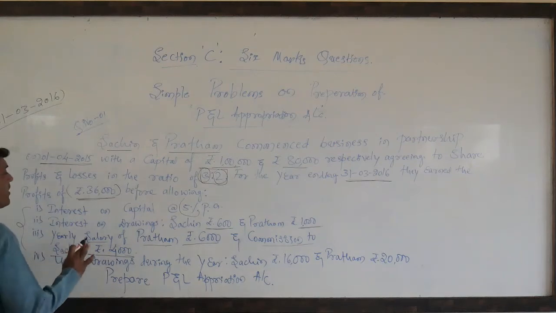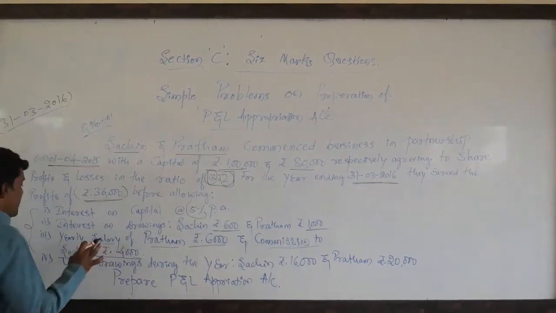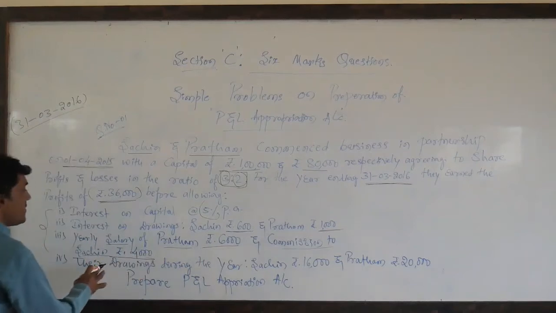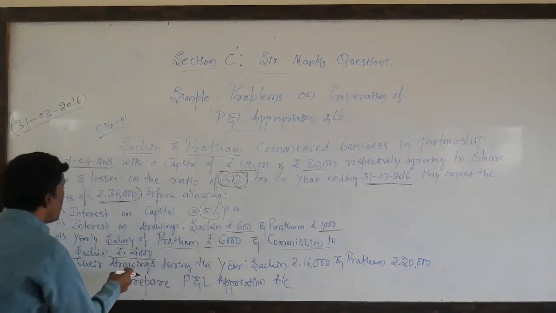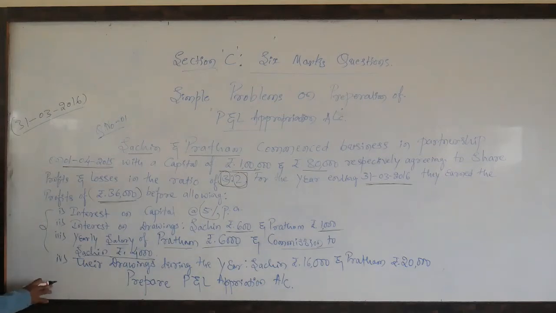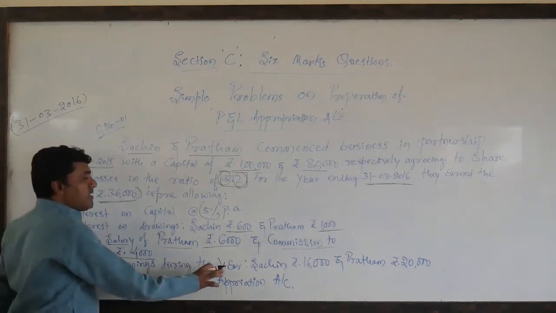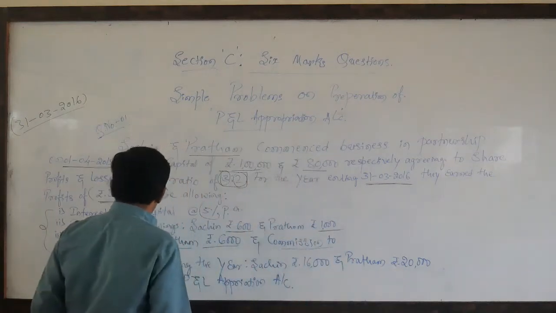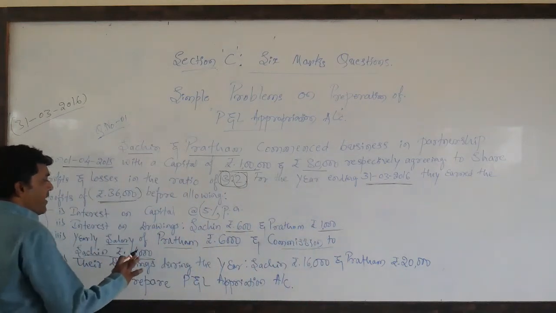Pratham is entitled to an annual salary of rupees 6000, and Sachin is entitled to a commission of rupees 4000 as per their agreement. Finally, their drawings during the year: Sachin rupees 16,000, Pratham rupees 20,000. These are the drawings made by the partners.